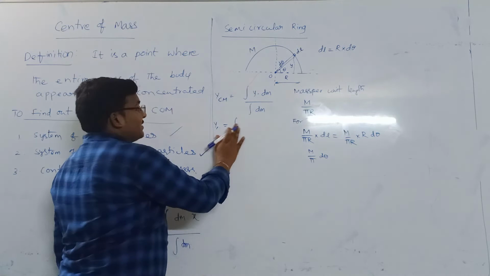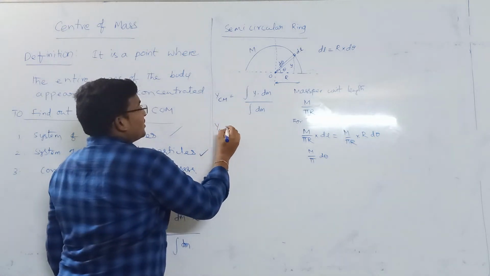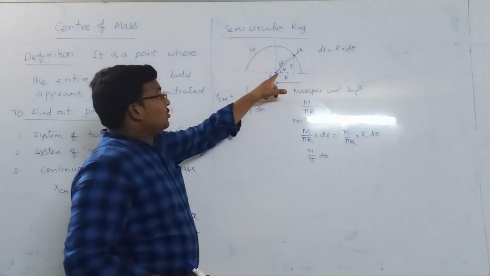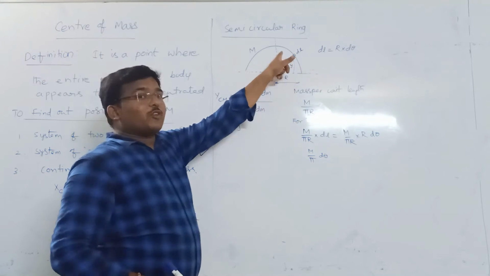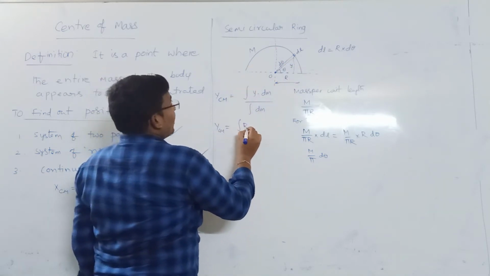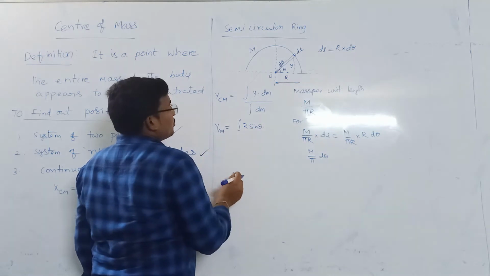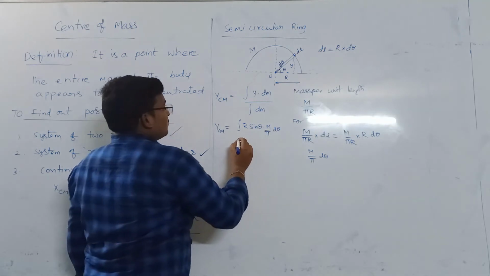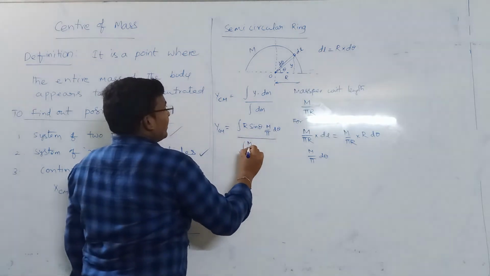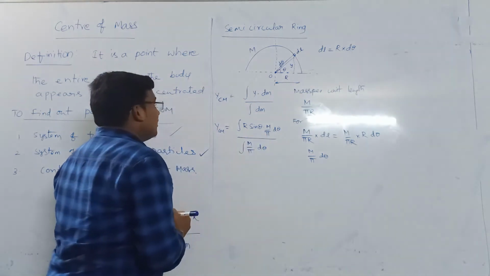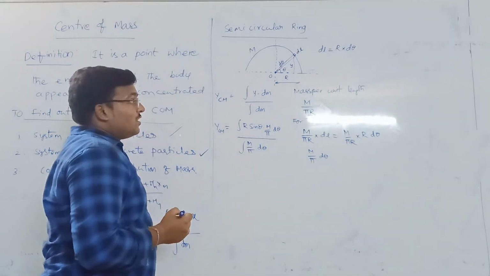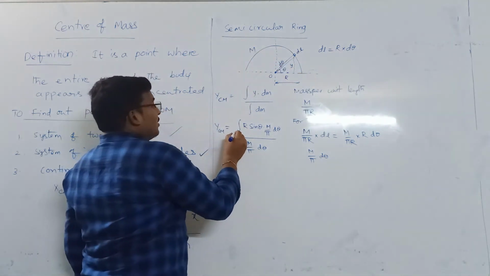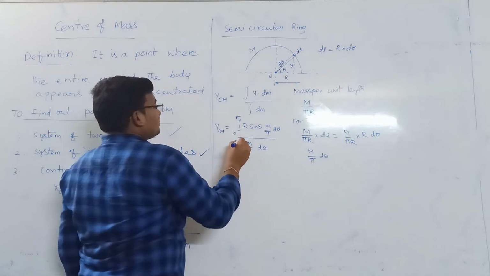So we come to the y center of mass here. y center of mass is equal to integration of y value from this triangle. We can apply sin theta: sin theta is equal to y by r. So y is r sin theta, into dm value M by pi d theta, by integration of dm value M by pi d theta. We can apply the proper limits, as theta goes from 0 to 180 degrees, so the limits are from 0 to pi.